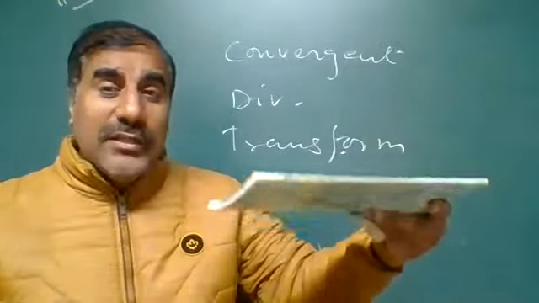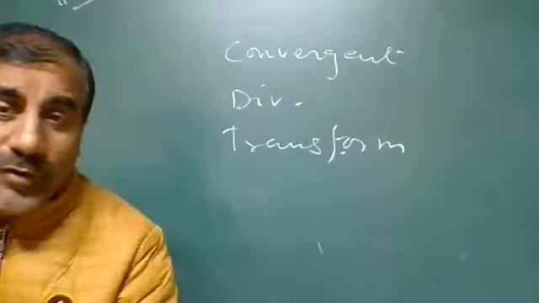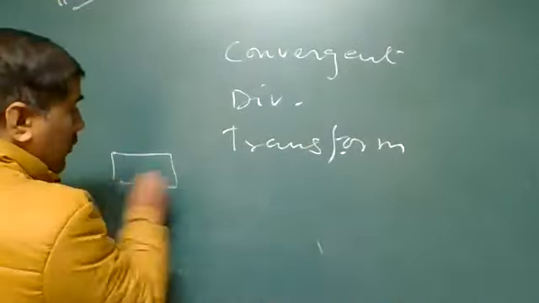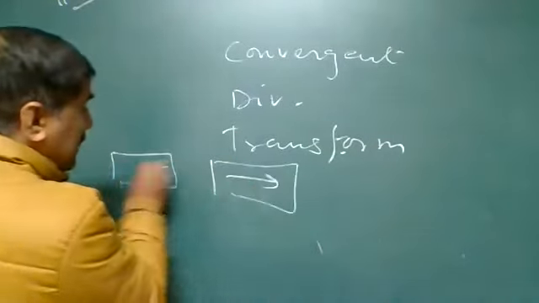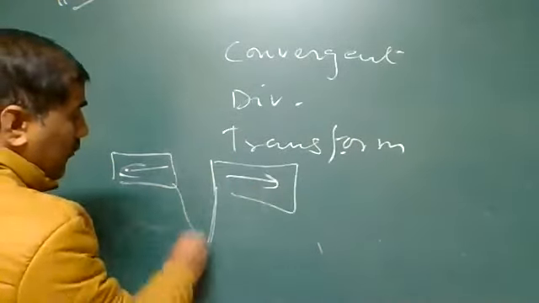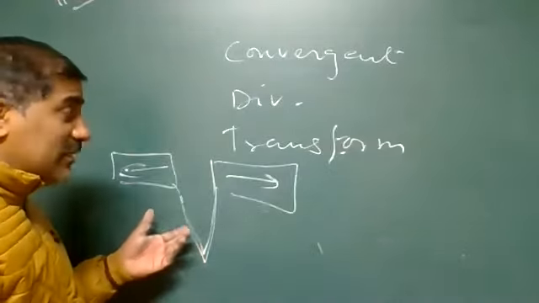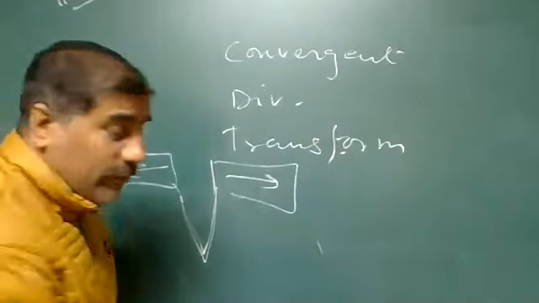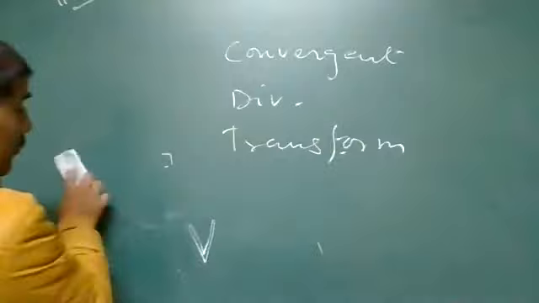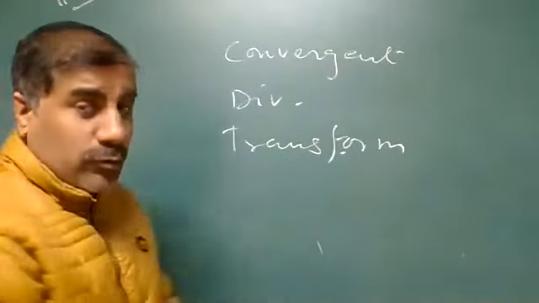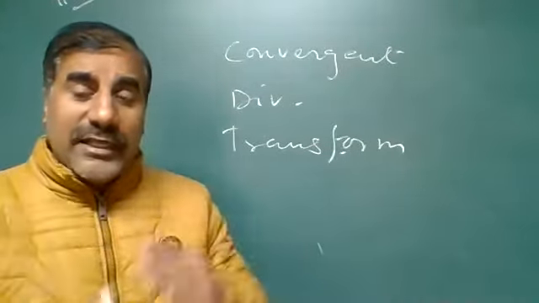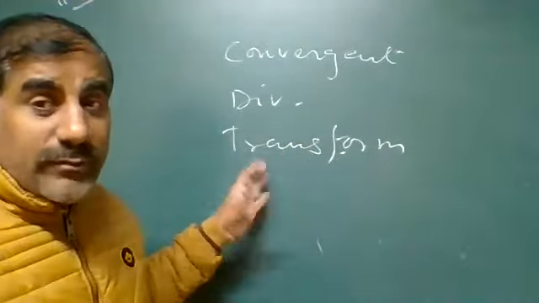So what happens? Faults or valleys may be made. If two plates move in opposite directions like this, such faults or valleys may be made. This is known as the divergent plate. We'll discuss when two plates move horizontally like this.